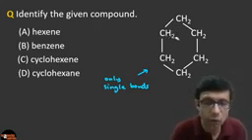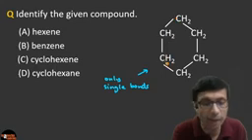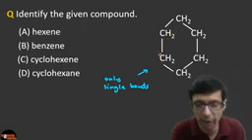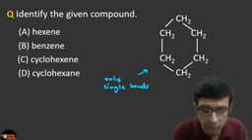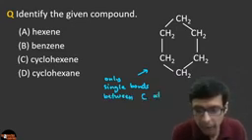And also you can see the bonds between carbon are all single bonds, right? So when you're looking for the bonds, you're only looking for the bonds between the carbon atoms, because is it single, double or triple, right? Actually the bonds with hydrogen are single bonds, but we don't care about that. So we are looking at the bonds between the carbon atoms. So only single bonds between carbon atoms, right?